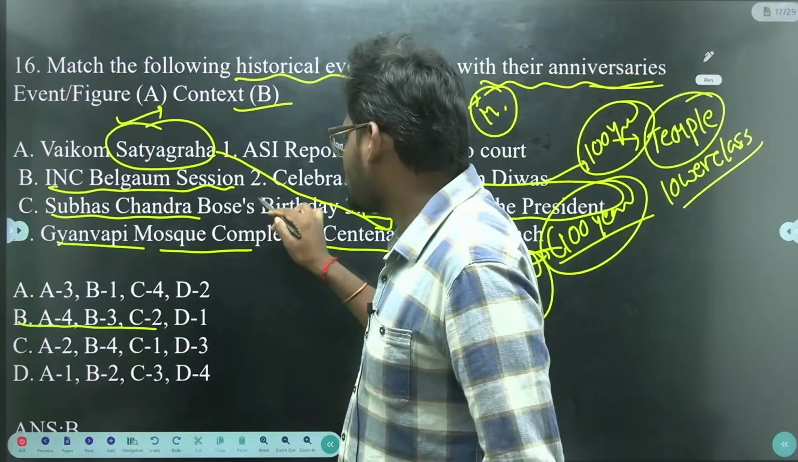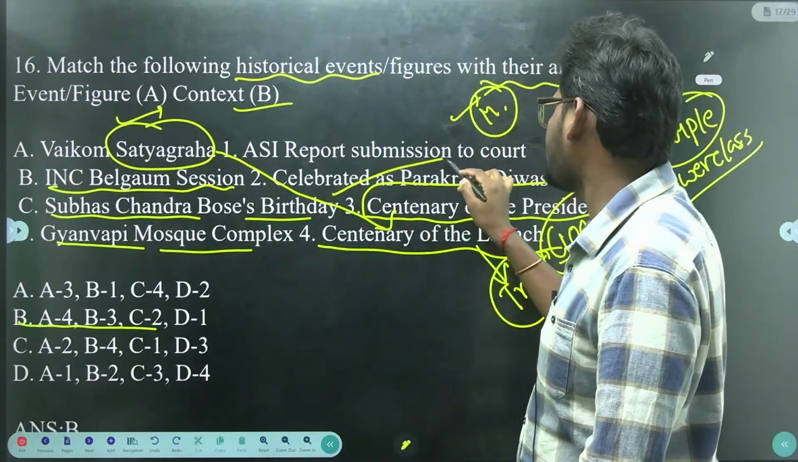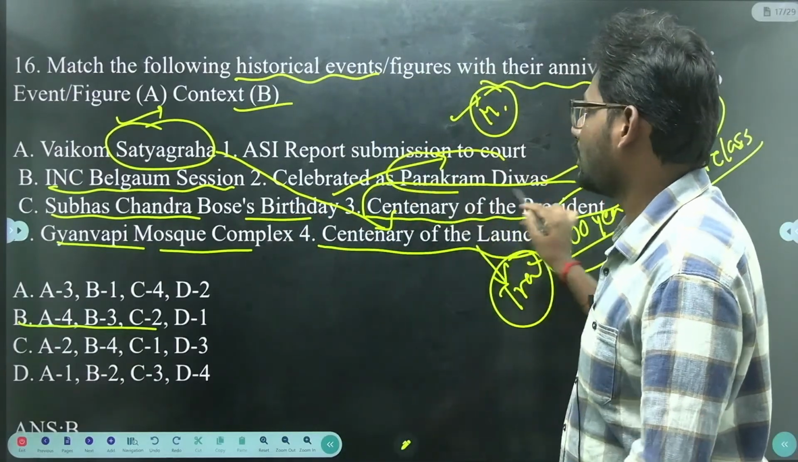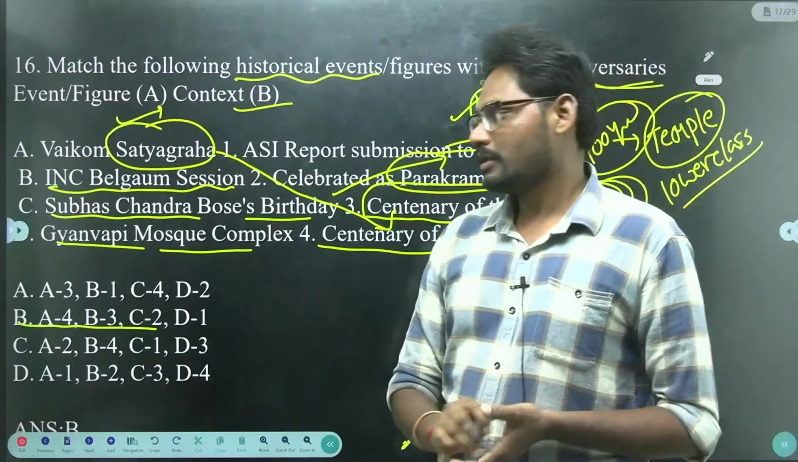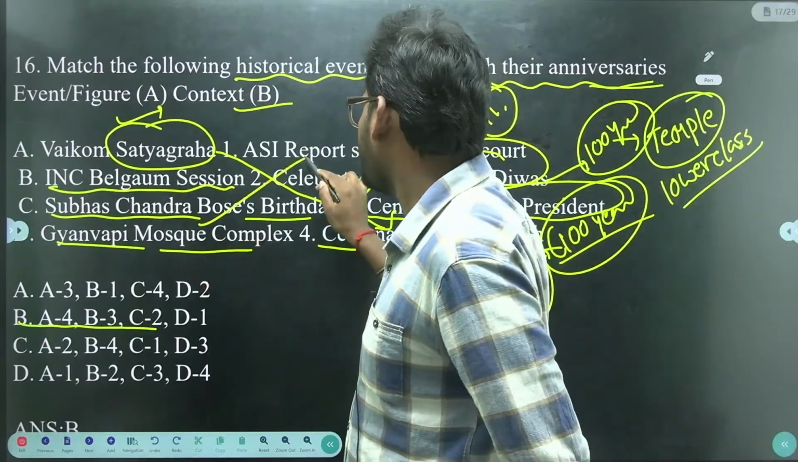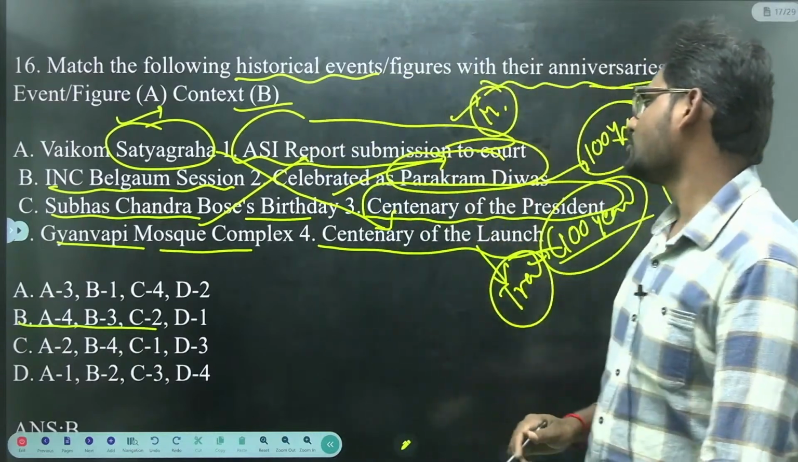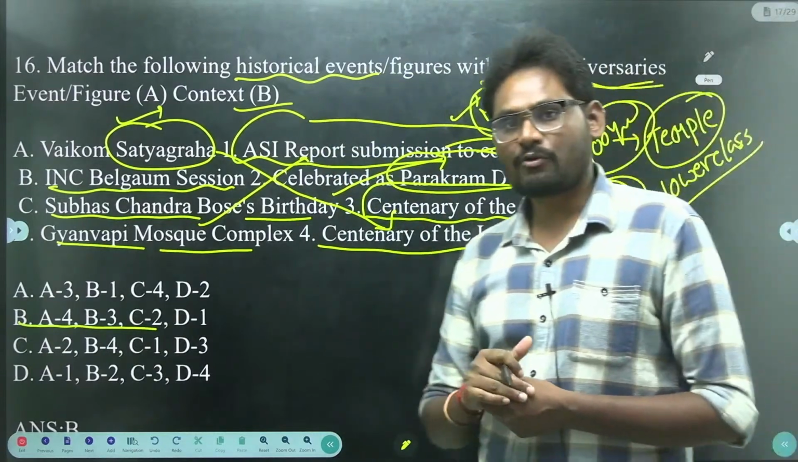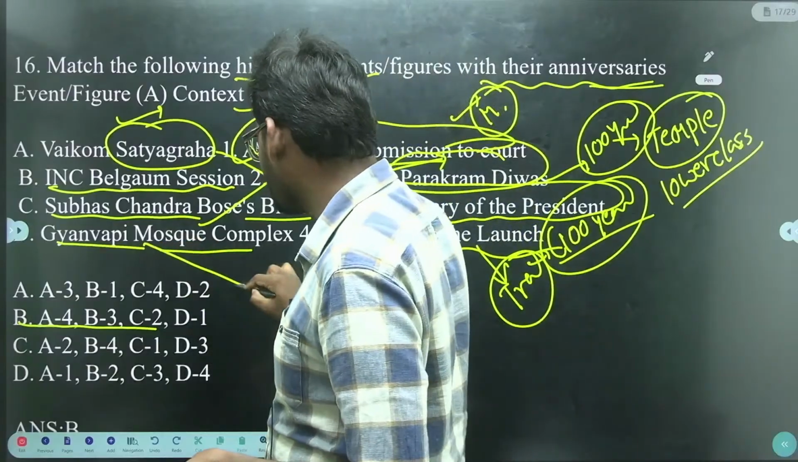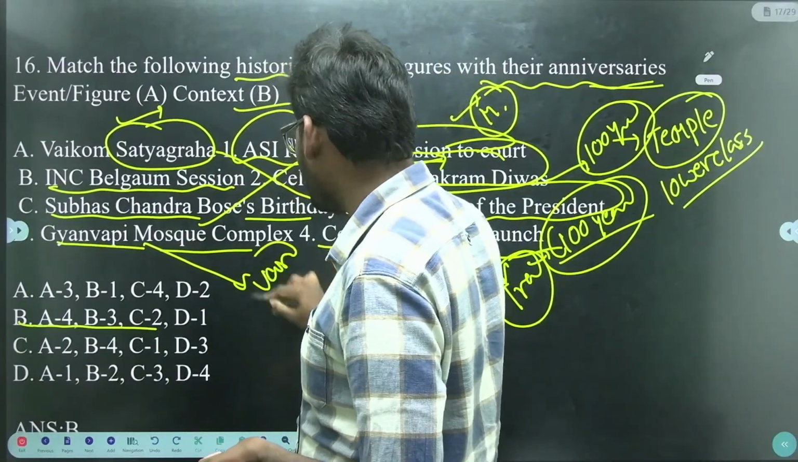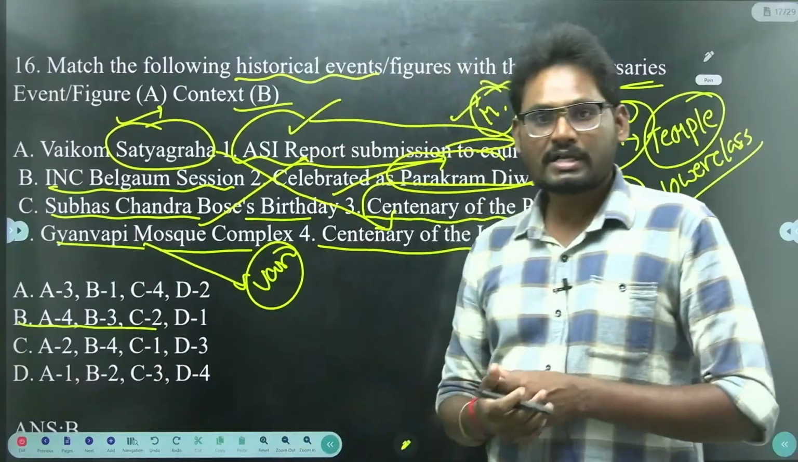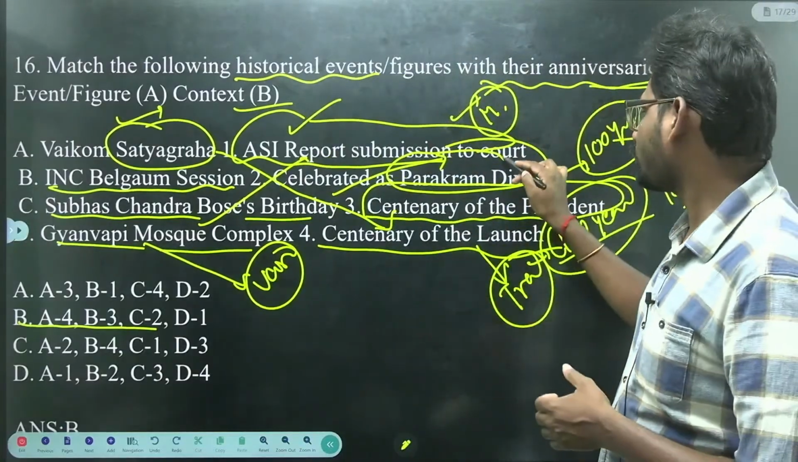Whereas Subhash Chandra Bose's birthday is known as Parakram Divas. Next Gnanavapi, recently the Archaeological Survey of India report submission to the court. Recently in Varanasi, so Gnanavapi Masjid we have in Varanasi. Recently the Archaeological Survey of India submitted its report to the court.